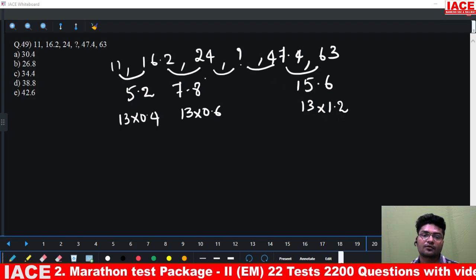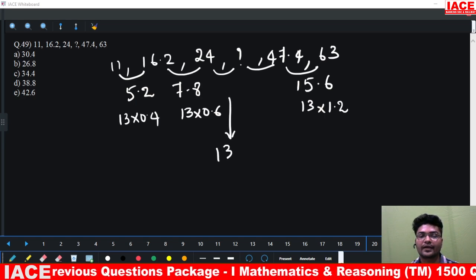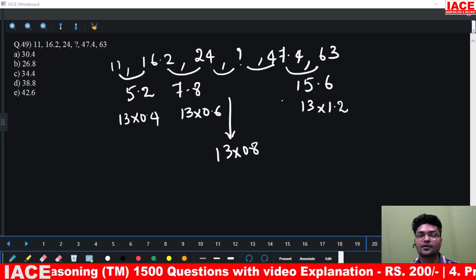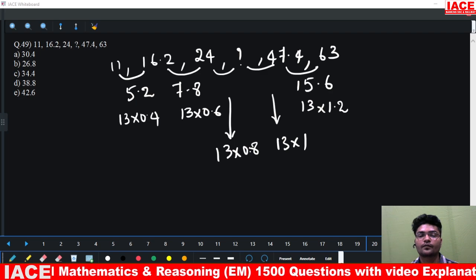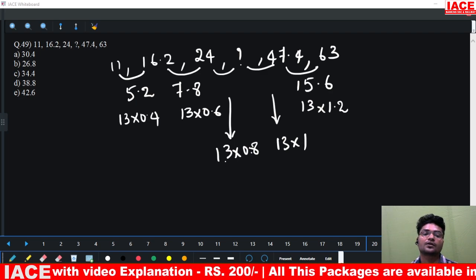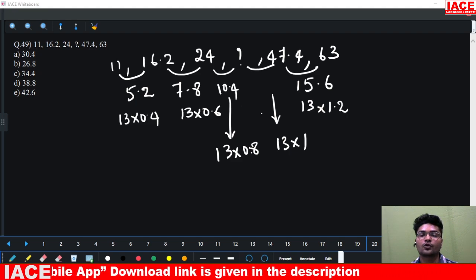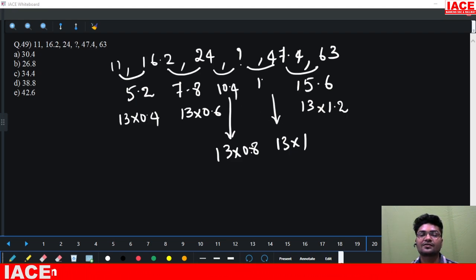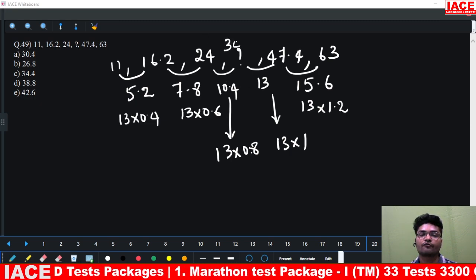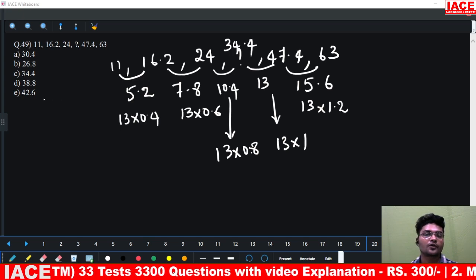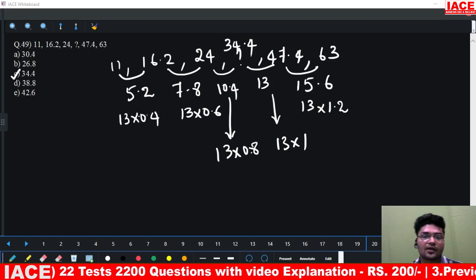So the next will be, this particular portion will be 13 into 0.8, and the next will be 13 into 1. 13 into 0.8 means this is 10.4. 13 into 1 means this is 13. So 24 plus 10.4, this is 34.4. 34.4 means option C is the right answer. Option C is our right answer.